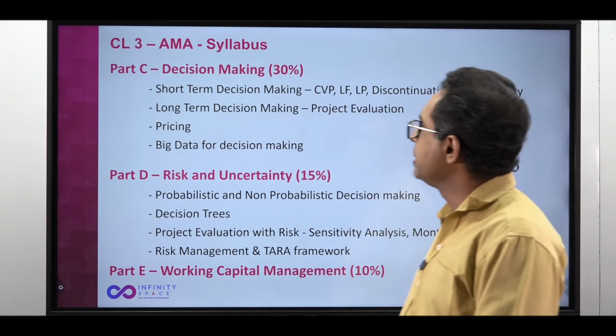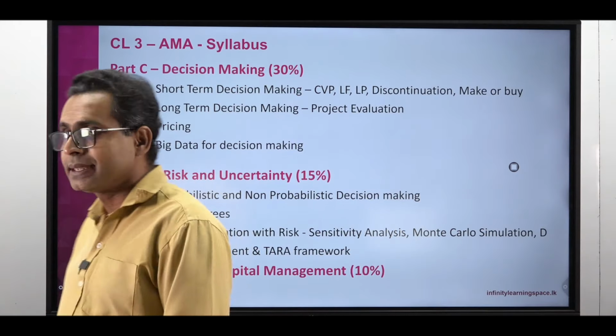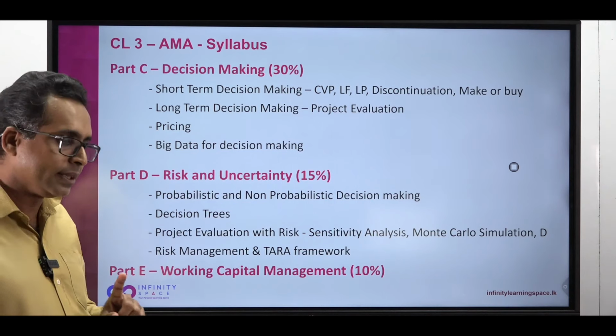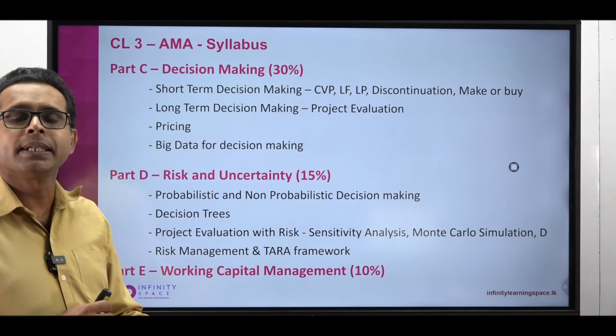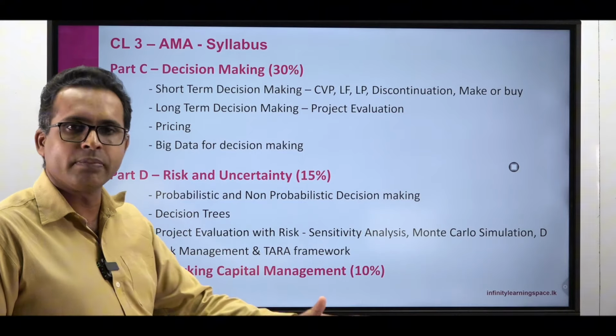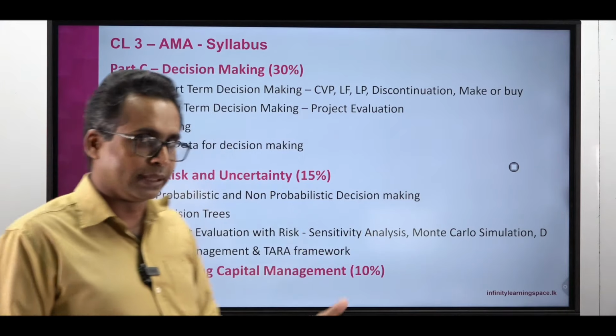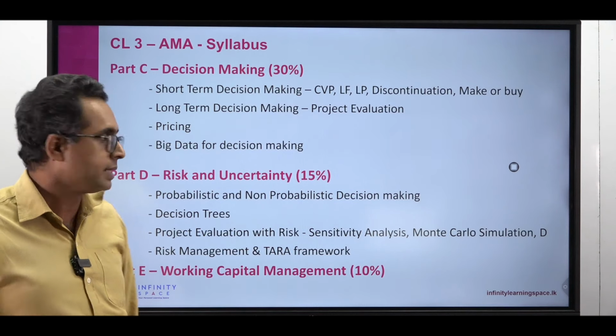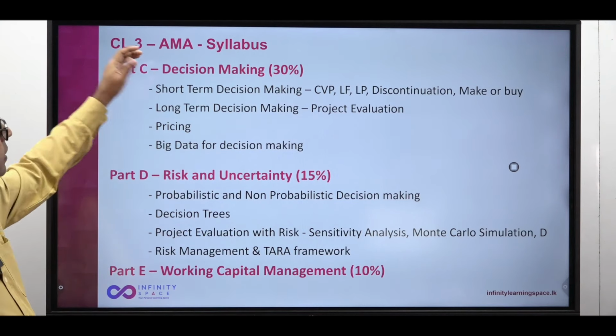Talking about decision making, part C is 30%. Pricing is one area, as I told you. So they can give test questions combining pricing and transfer pricing. So transfer pricing 5 marks, pricing 5 marks. So it can come like that, or you can get a complete question for 10 marks or 20 marks for pricing as well, because it's 30%.